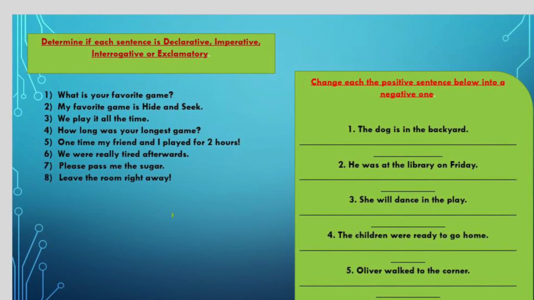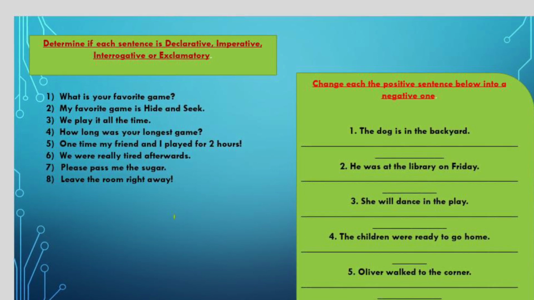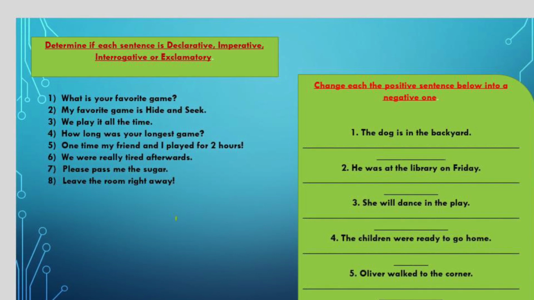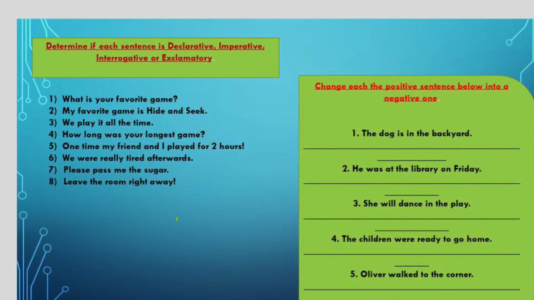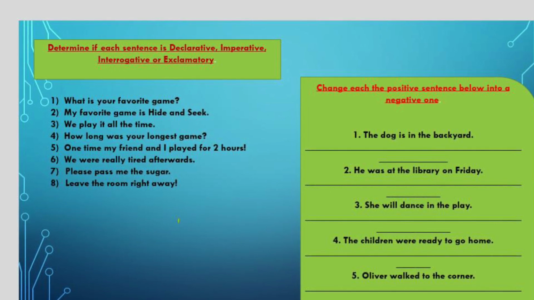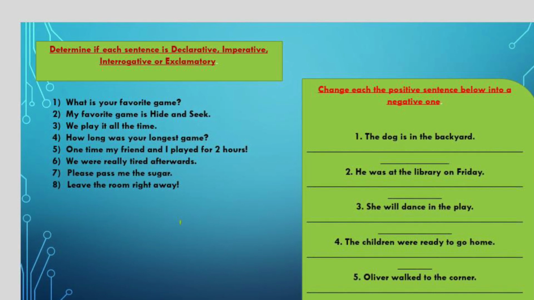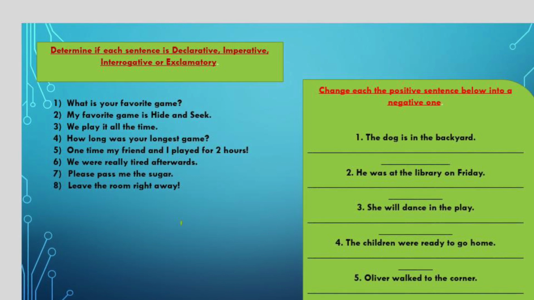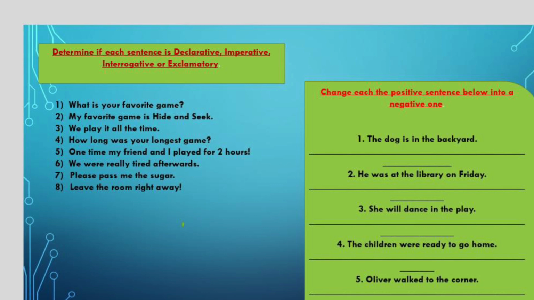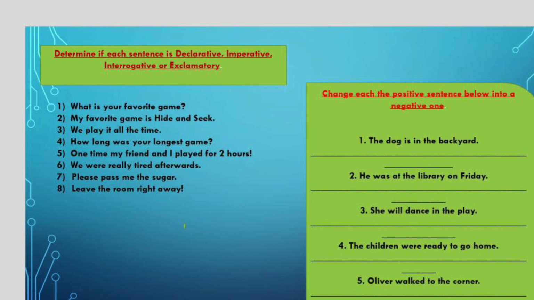Okay, the reason I'm begging you all to do it honestly and independently is because it is going to help you in the long run. All right, if you are honest and if you do it on your own, you will be able to evaluate your own understanding, right? So what I want you all to do is copy it in your copies and try to solve it. If you have any issues, you may comment below if you have any questions, or you have my number, right? So you all may WhatsApp me, and then in our next lesson, we are definitely going to discuss the answers, all right?